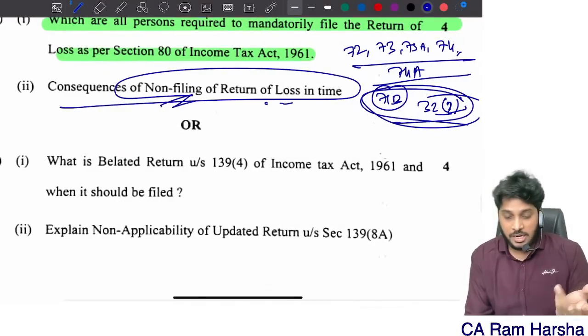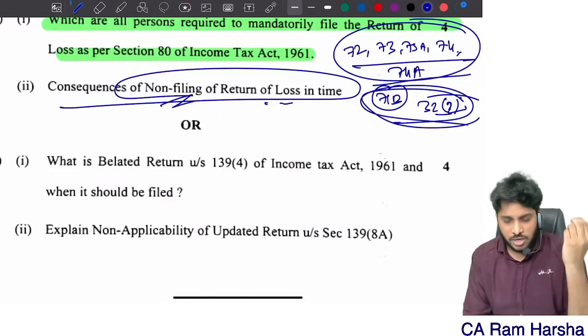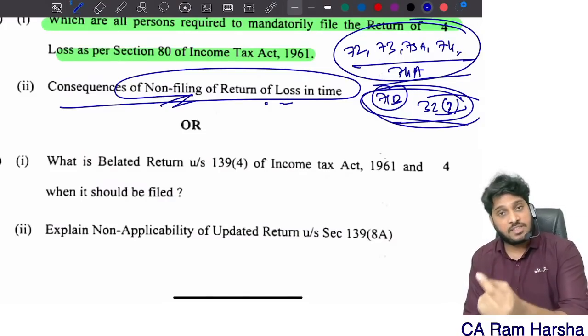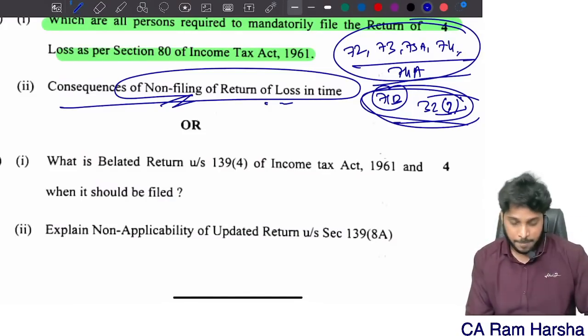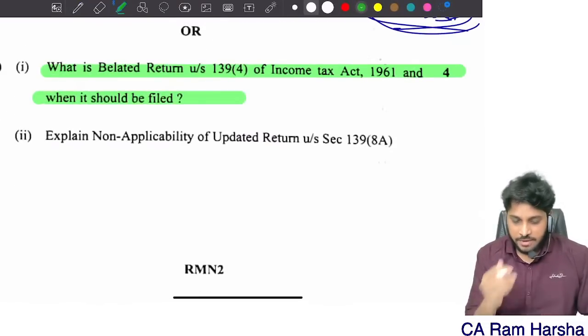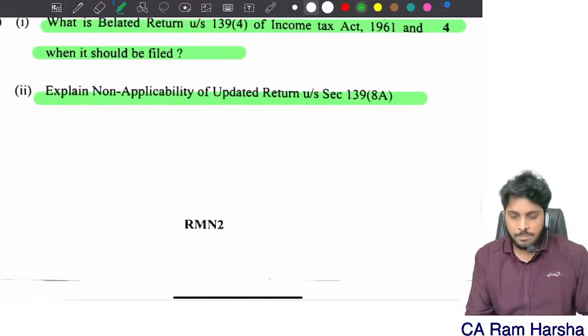Consequences of non-filing of return of loss in time: if you do not file return of loss in time, you will fail to carry forward these losses. Simple. Moreover, if you do not file the return within time, you are liable for penalties and all that. What is a belated return and when should it be filed? Very simple. Non-applicability of updated returns.